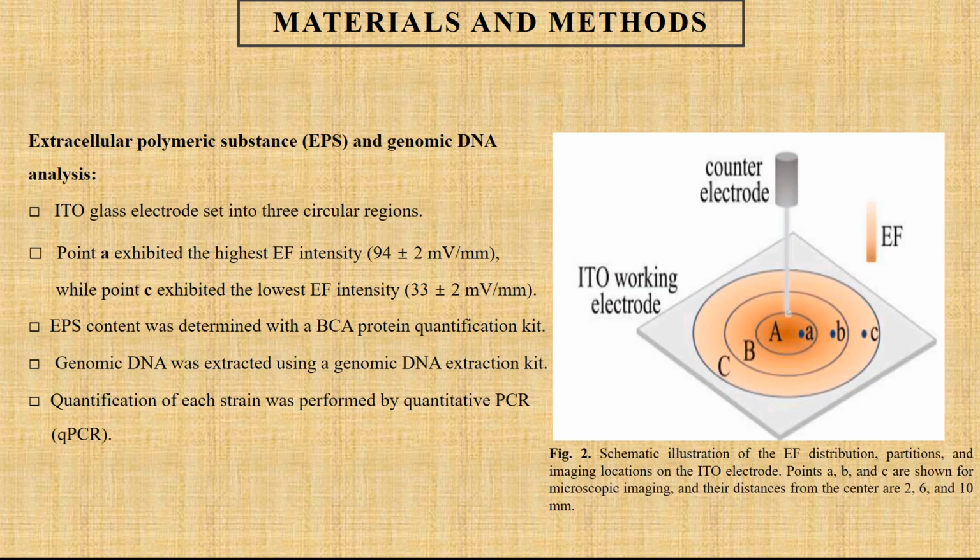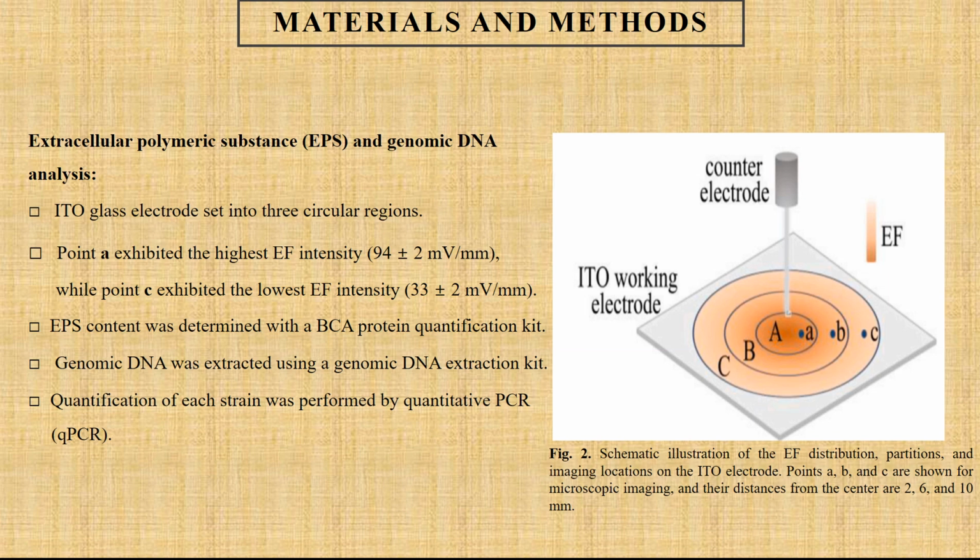For determination of extracellular polymeric substance and genomic DNA analysis, the indium tin oxide glass electrode was set into 3 circular regions A, B, and C, which were exposed to high, middle, and low electric field intensity respectively. Figure 2 represents the schematic illustration of the electric field distribution, partitions, and imaging locations on the indium tin oxide electrode.